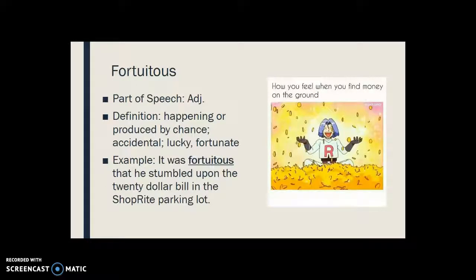Our next word is fortuitous. Fortuitous is an adjective. The definition is happening or produced by chance, accidental, lucky, or fortunate. So, for example, it was fortuitous that he stumbled upon the $20 bill in the ShopRite parking lot.